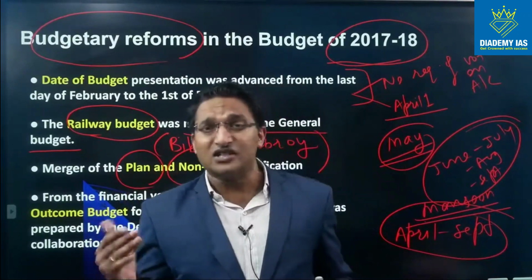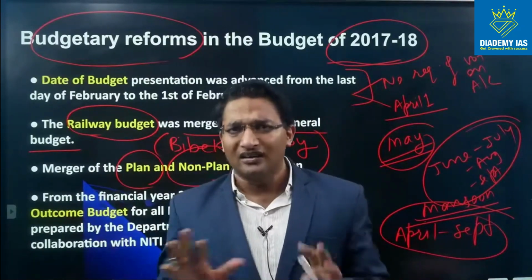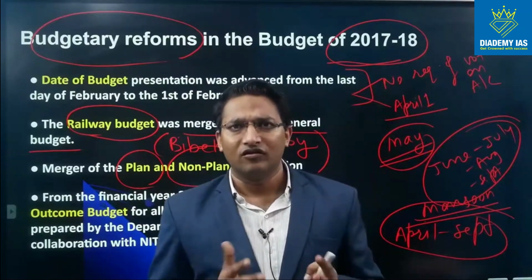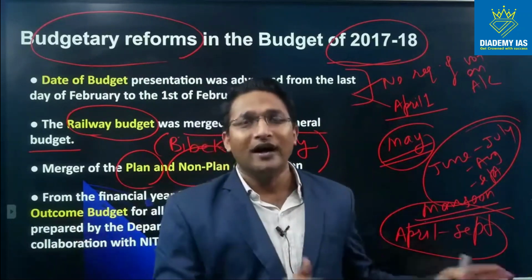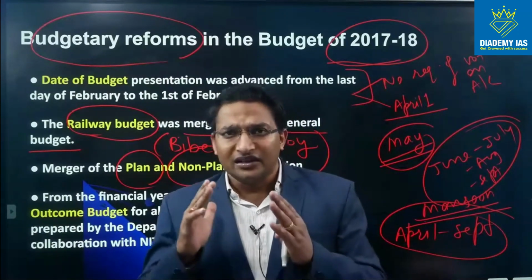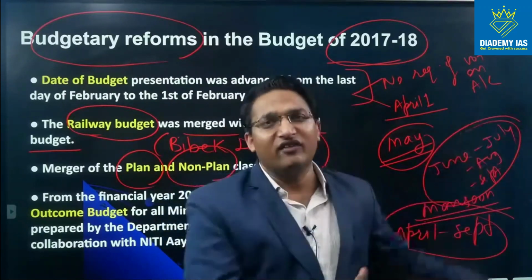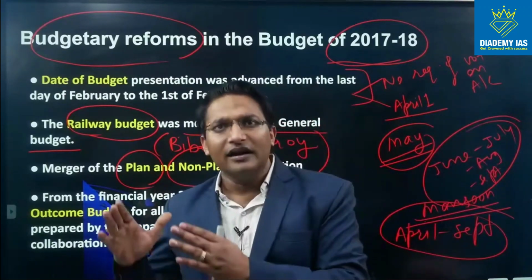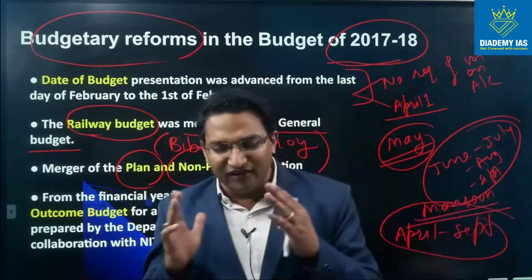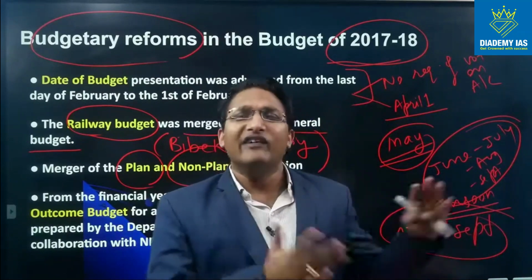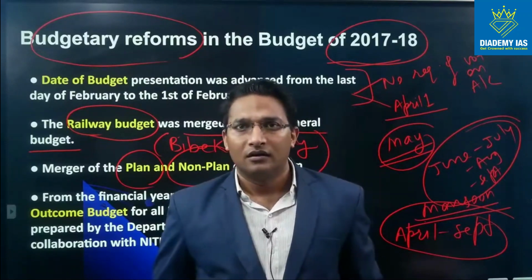There is one more reason why this distinction was abandoned, because earlier there was a 5-year plan system. Now there is no 5-year plan system. Now we have an annual budget, and the Planning Commission has been replaced by the Niti Aayog, and the Niti Aayog has a 3-year agenda, 7-year strategy, and 15-year vision document, right? There is no concept called 5-year plan.